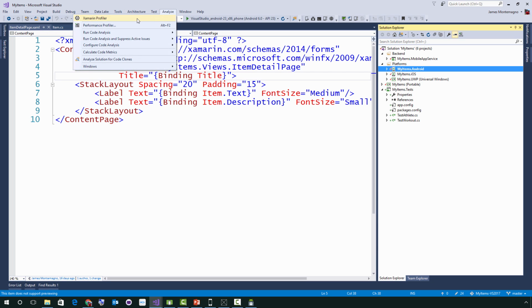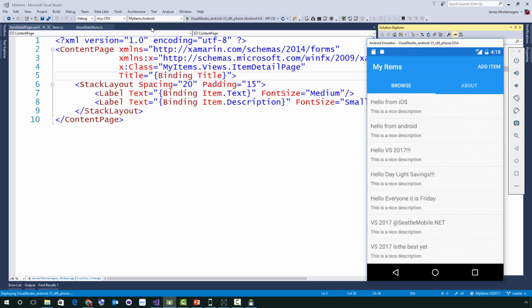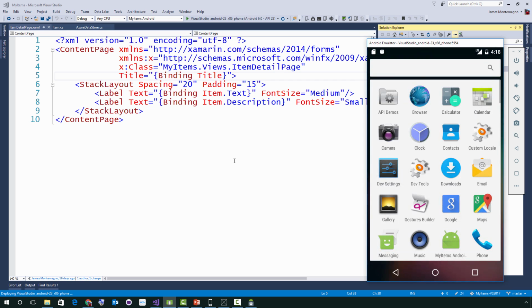Under Analyze, for instance, you can actually launch the Xamarin Profiler. And what this will do is it will go ahead and deploy the iOS or the Android project since I have it as the startup. And then it will go out and actually start a profiling session right inside of Visual Studio. You can profile iOS and Android applications on both Mac and PC.